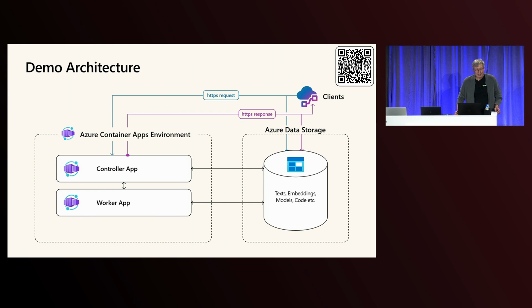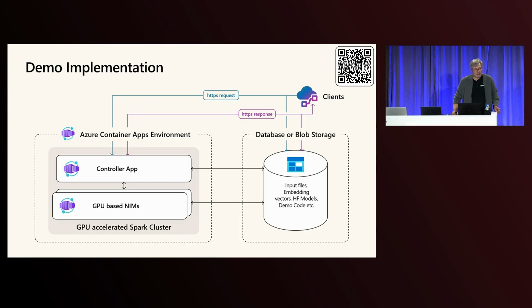And the last piece of the architecture is a shared data storage, which I found very useful to persist models, code, embeddings, text, and everything. It will be shared between worker and controller, and is very convenient, again, for development and usage.